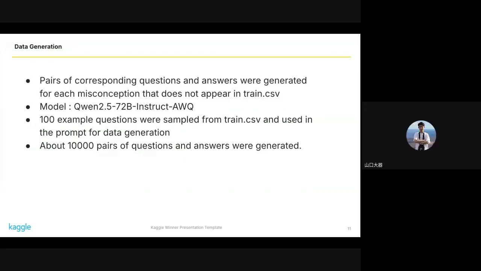About data generation, we generated pairs of questions and incorrect answers corresponding to misconceptions that appear only in the test dataset and do not appear in the training dataset. We used the Qwen 72 billion model for data generation. For each misconception, we sampled 100 examples from train.csv and included them in the prompt for data generation. We generated 10,000 pairs of questions and incorrect answers. Next page, please.